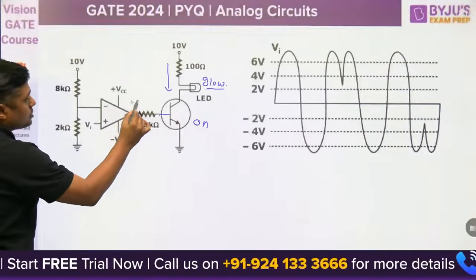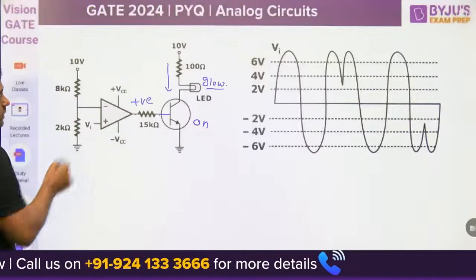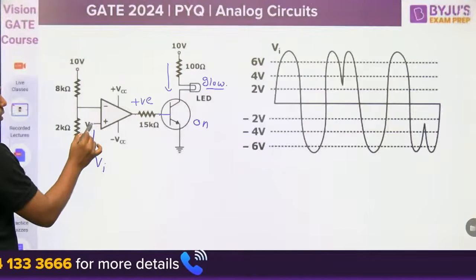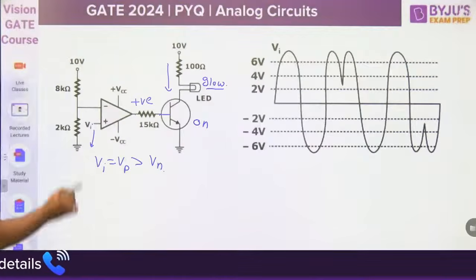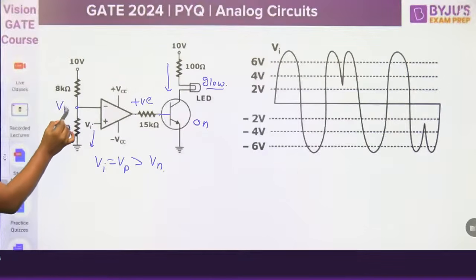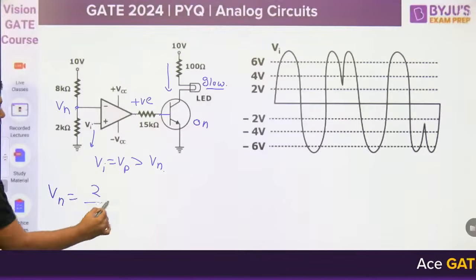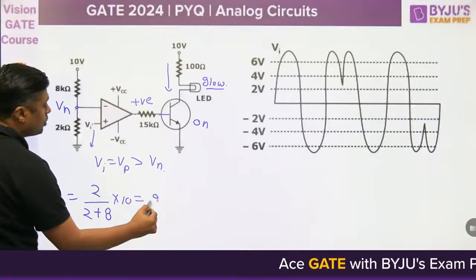When we get the positive voltage, plus VCC, here, that is when Vi, the positive terminal voltage, is greater than the negative terminal voltage. And what is the negative terminal voltage here? According to the voltage division rule, it is 2 upon 2 plus 8 into 10, which is nothing but 2 volt.